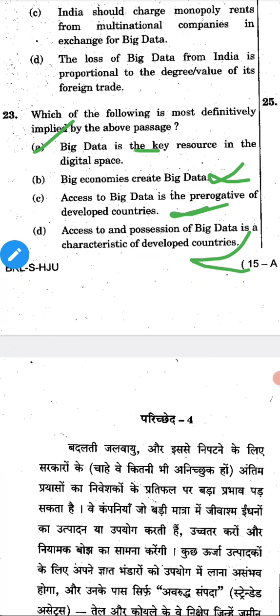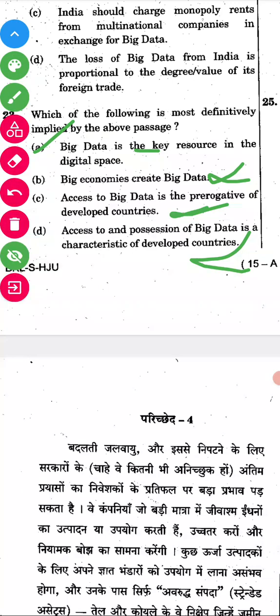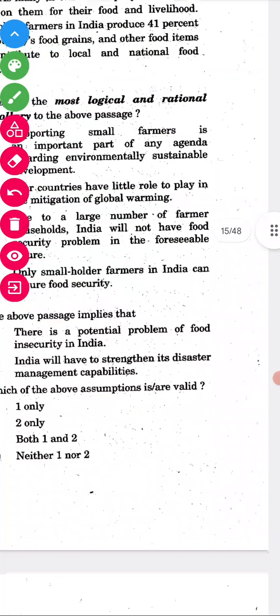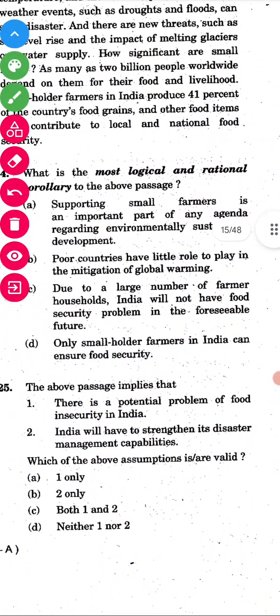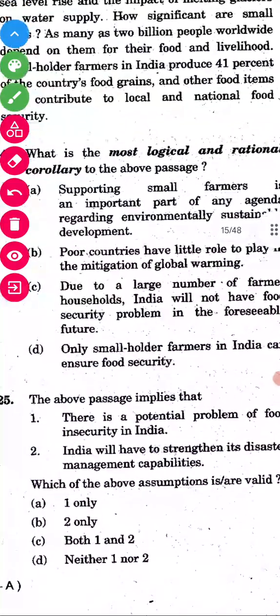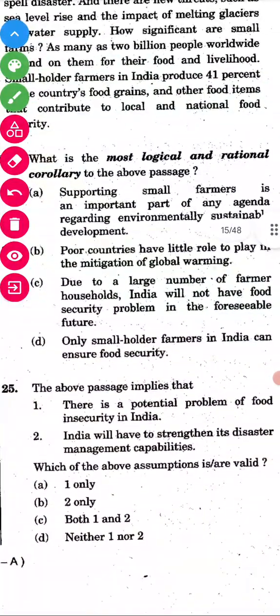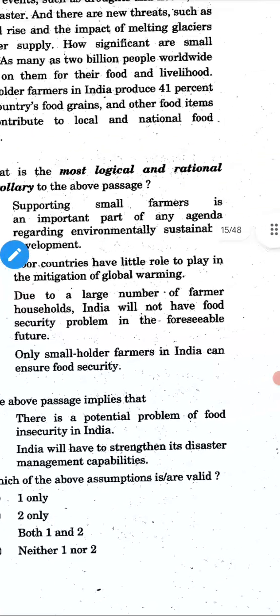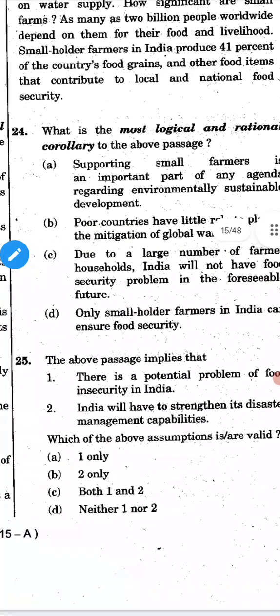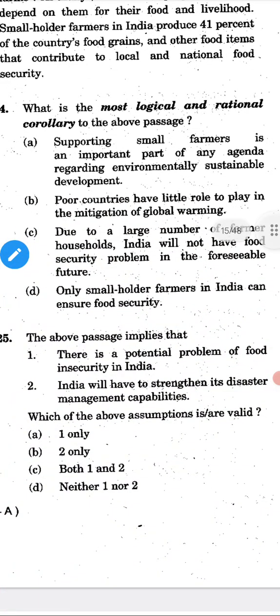So we'll go for the 24th question. The 24th also has a passage. We can go through it. Most logical and rational corollary.